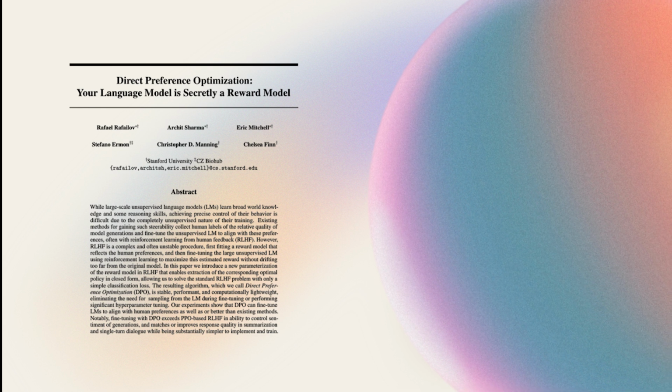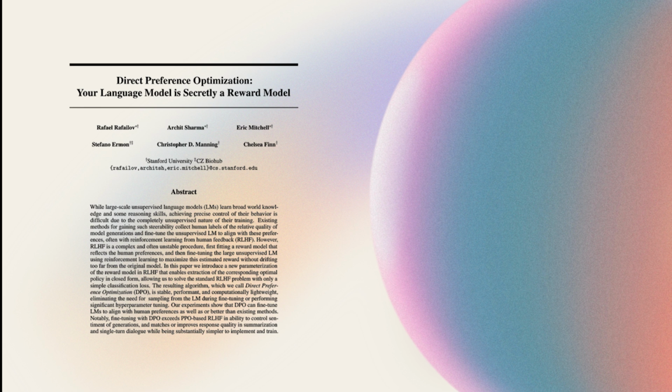The key insight is that in RLHF, the optimal policy can actually be derived in closed form if we assume a certain structure of the reward model. Specifically, the paper shows that the reward function can be rewritten in terms of the optimal policy itself. This allows the optimization to be done using a simple cross-entropy loss rather than reinforcement learning. This reformulation means that DPO avoids the instability of RL algorithms while still achieving the same or better alignment with